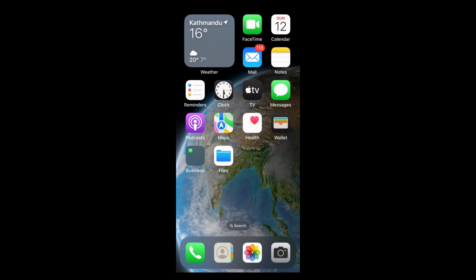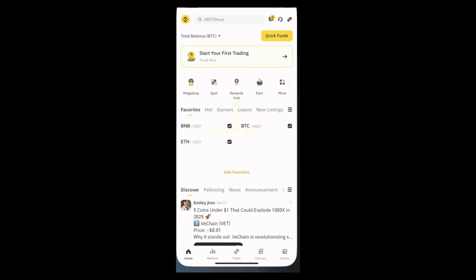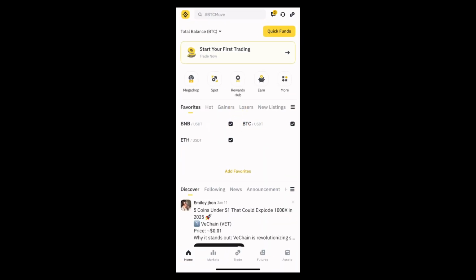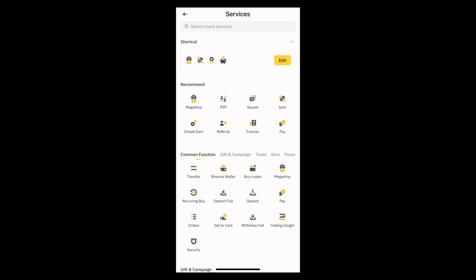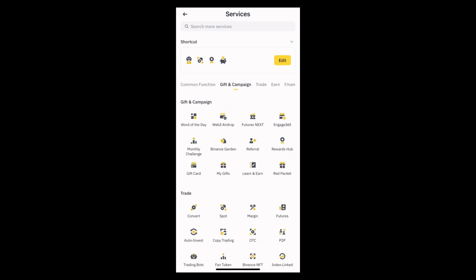First of all, find the Binance app on your home screen. Now open it. After opening the app, here you can find the option of More button. Now tap on it. Now to earn money without any investment from the Binance app, tap on to gift and campaign right here. Now here you can find the tools of the gift and campaign.